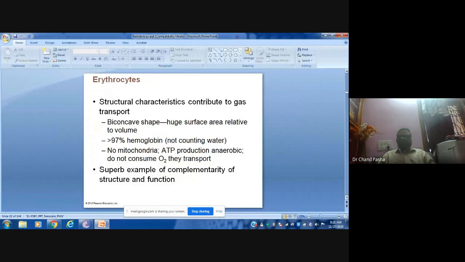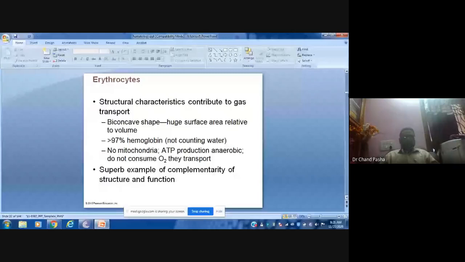And 97% of the RBC, except water, is hemoglobin. If you measure the compounds, that 97% is hemoglobin, so it is the major component, and the remaining is obviously membrane, and there is no mitochondria. ATP is not produced, so you have to go with the anaerobic process. So the efficiency of respiration is very low, but it does happen to some extent, and it is the best example of structure-function relations.